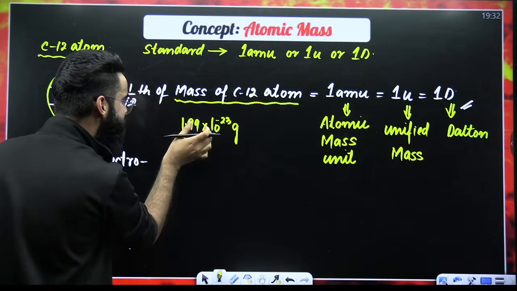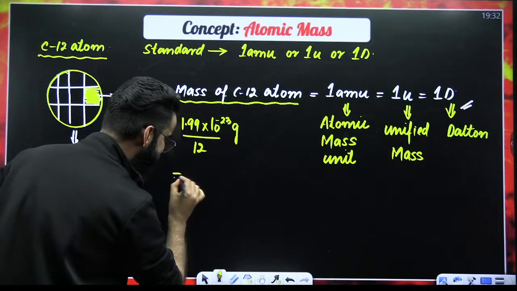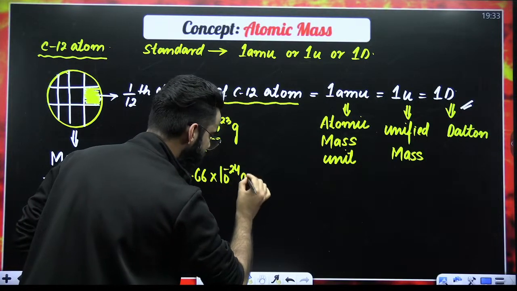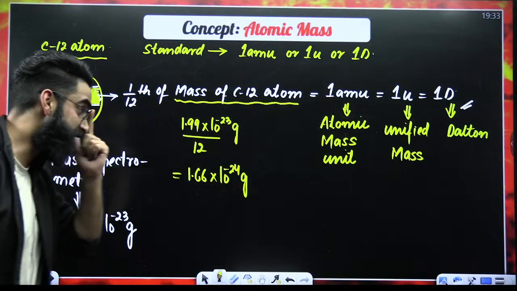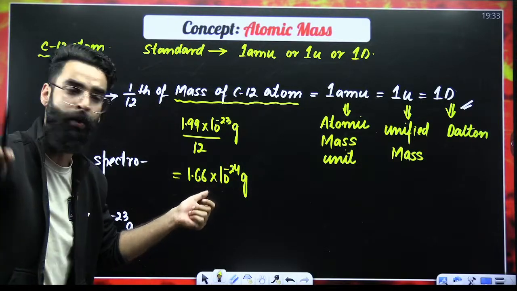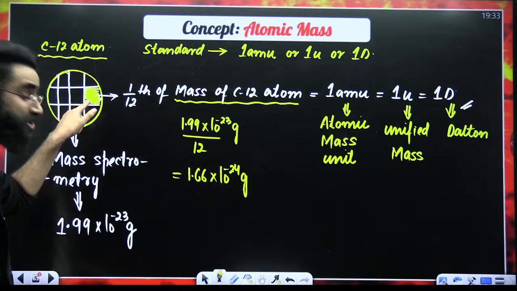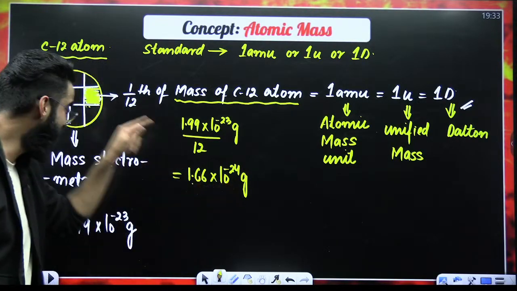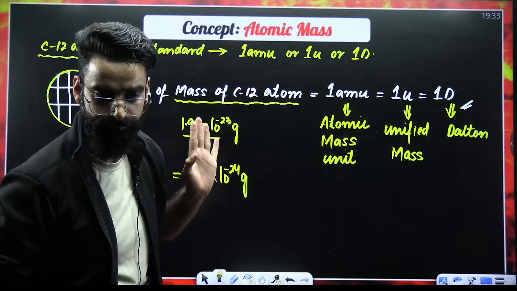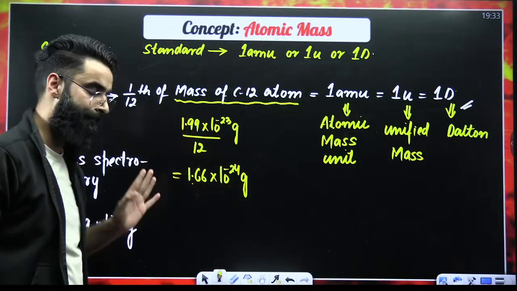If I divide this term by the number 12, I will get the value 1.66 into 10 raised to the power minus 24 grams. Is this the mass of the entire carbon-12 atom? No, this is not. This is the mass of this shaded part exactly in grams, right? As simple as that.